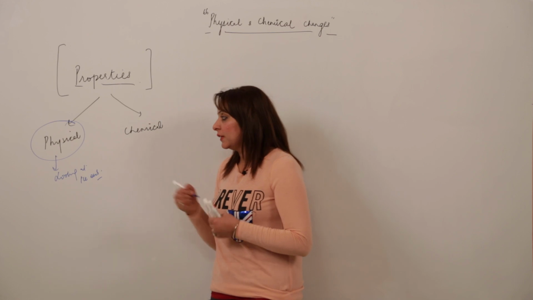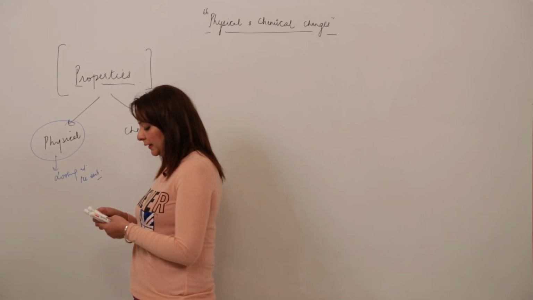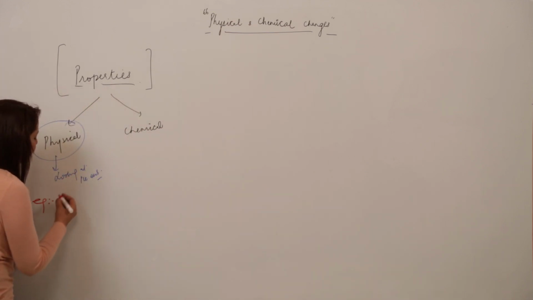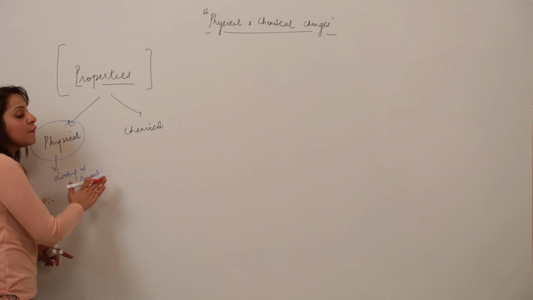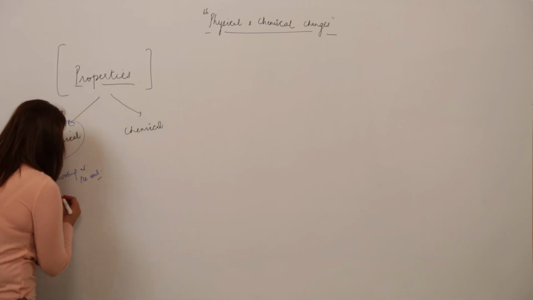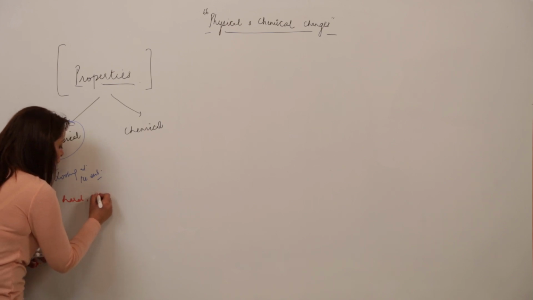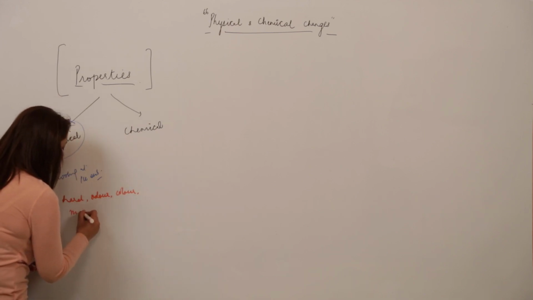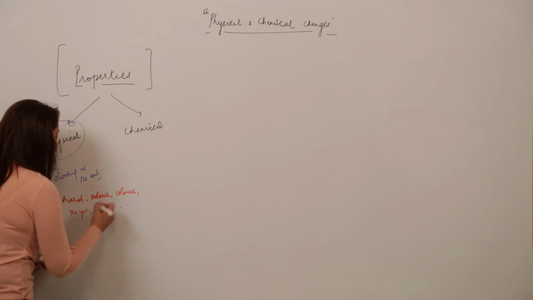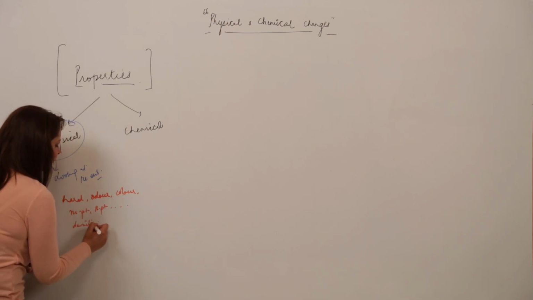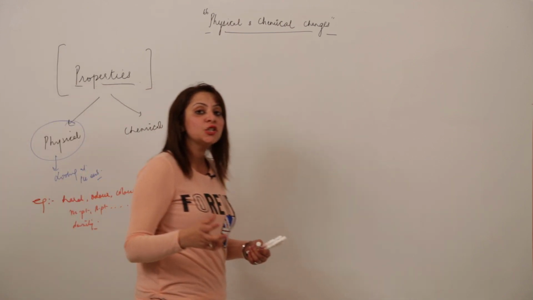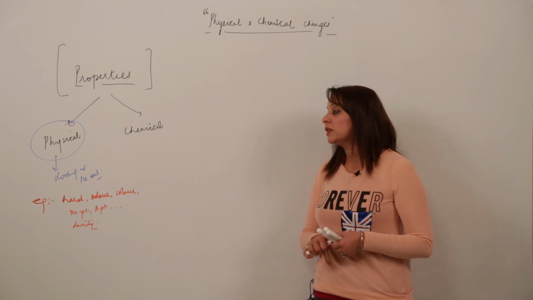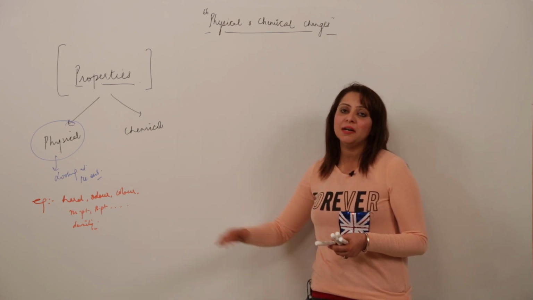I think you have got what physical properties are, but still I'll write it down. Physical properties are those which can be judged just by looking at the object. That can be the hardness, the odor that you can smell, the color you can see, the melting point, the boiling point. We also include density, and a lot of properties are included in physical properties that we can easily judge just by looking at the object. They come under physical properties.